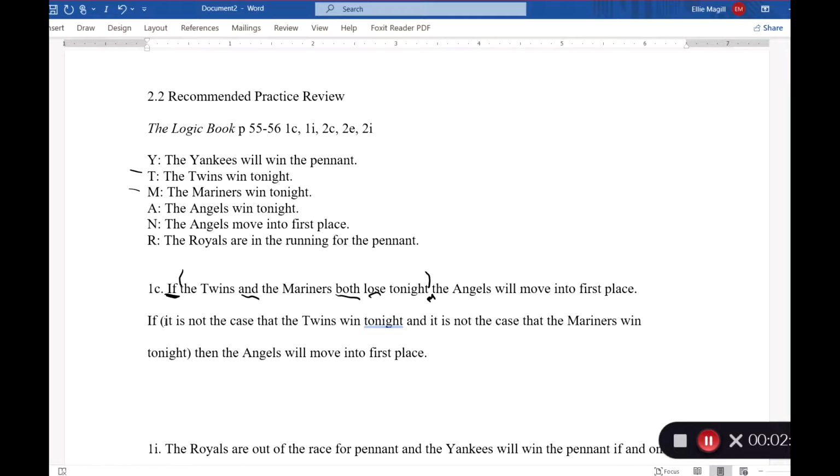So that's our truth functional paraphrase there. And as we can see, if we go back through and underline again, we have our if-then statement, which is our main connective. And then we have our negations, it is not the case that. We have a conjunction, and we have it is not the case that. So we need to make sure we capture all of those. So we know we're going to have a conditional. It's going to be our main connective. And we know our consequent is going to be the Angels move into first place. And in our symbolization key, we know that's going to be N.